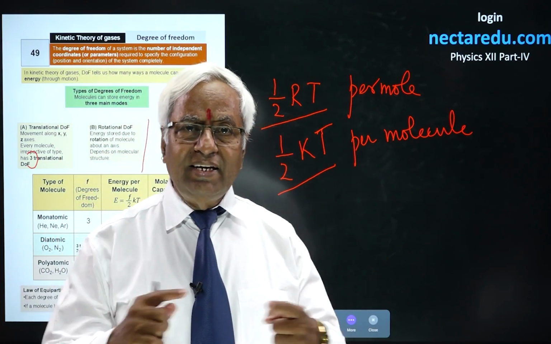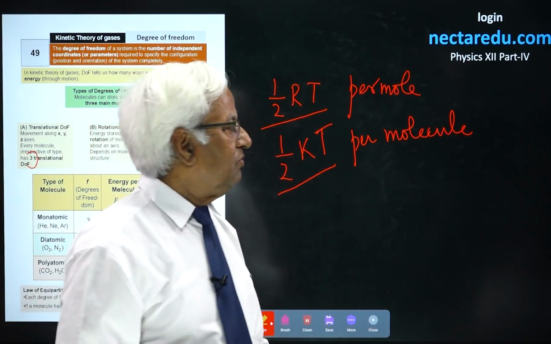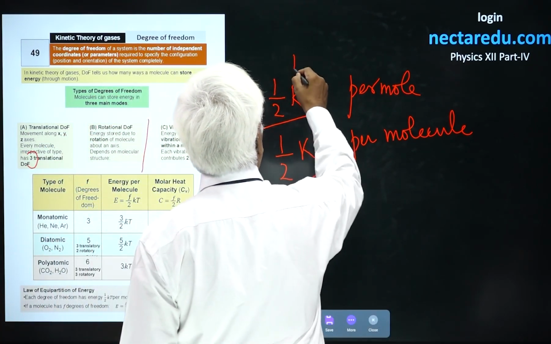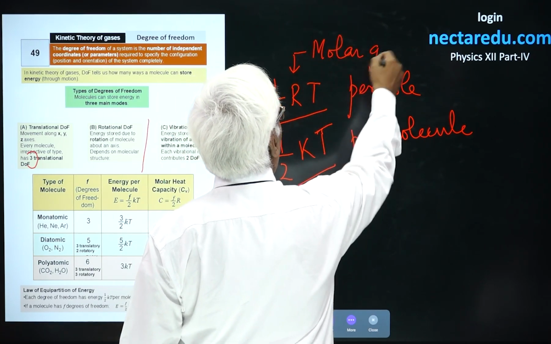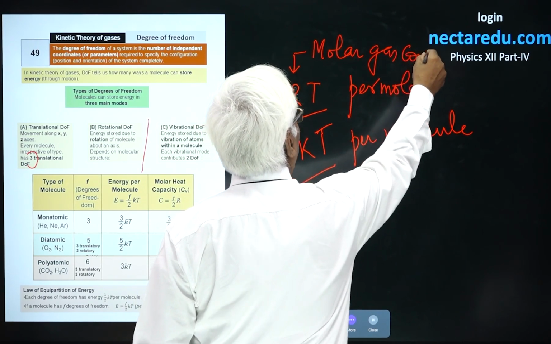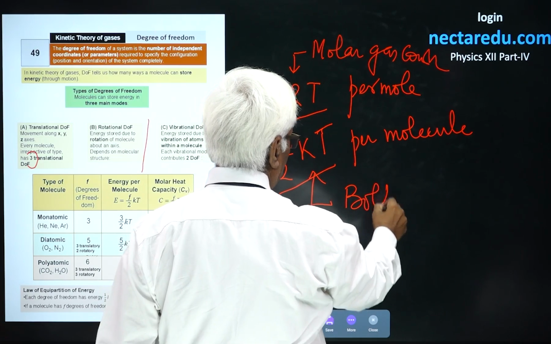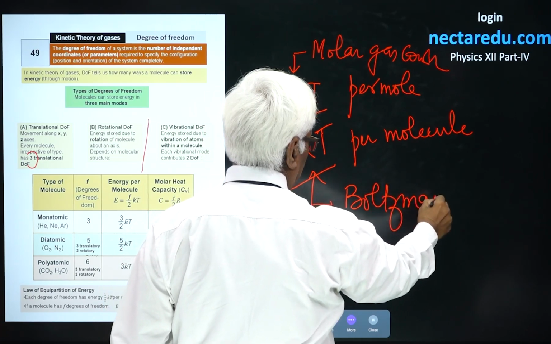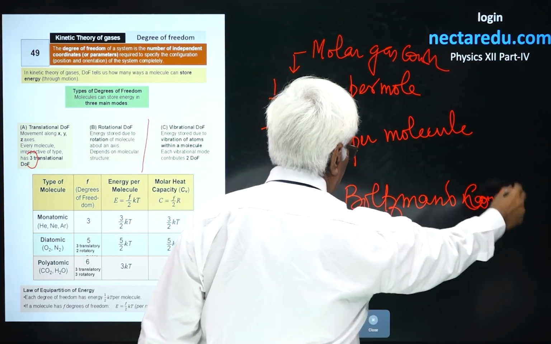R is the molar gas constant. For R, one term is used, that is molar gas constant, whereas k is known as the Boltzmann constant. So the most popular name for this is Boltzmann constant.